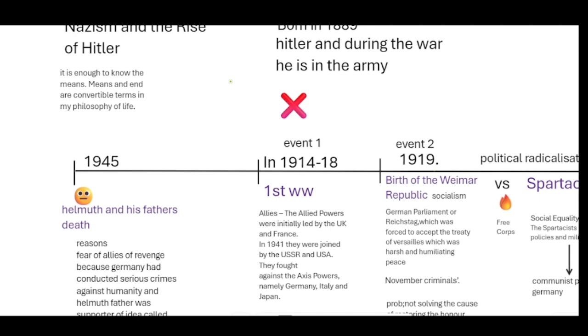We will start with a quote from Mahatma Gandhi. He says, "It is enough to know the means. Means and ends are convertible terms in the philosophy of my life." What does he mean here? Say India's end was to achieve freedom.